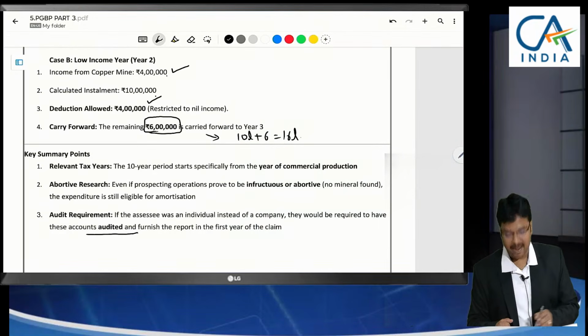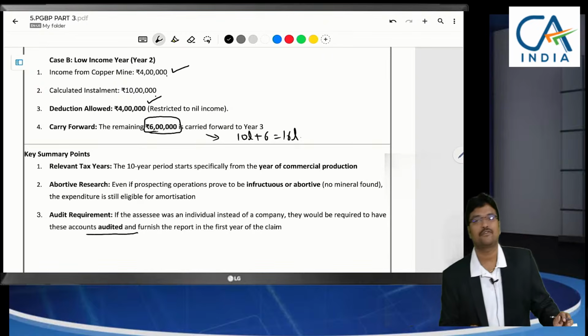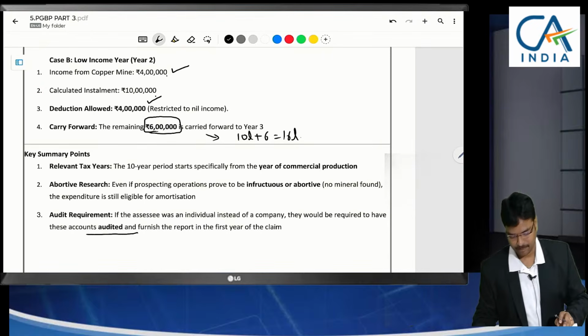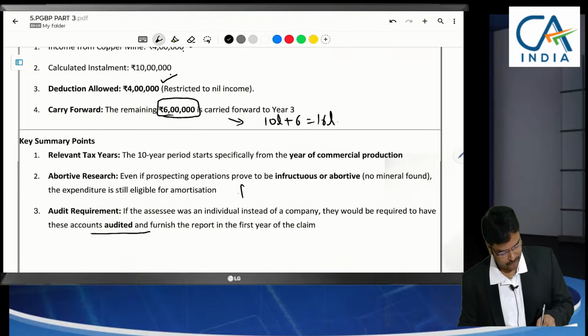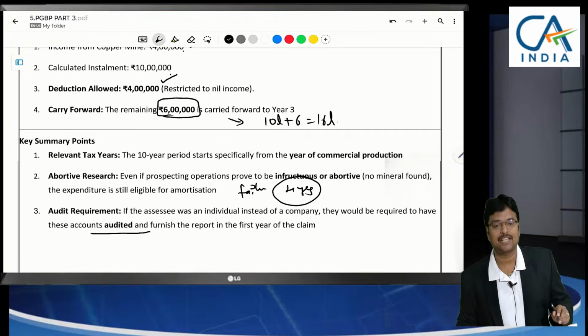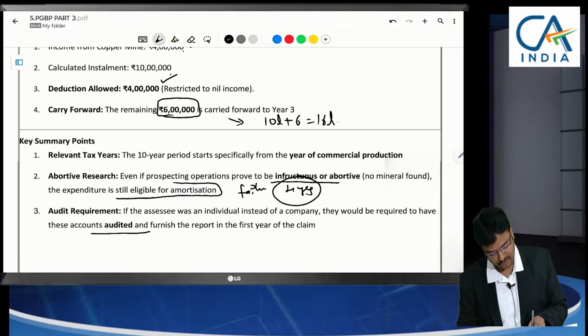Audit requirement is mandatory, but which form is not yet specified. But if the project is a failure, and in the last 4 years we have spent expenditure, whether there is crude oil or not, but it was infructuous, we can claim it as revenue expense. Even that case is still eligible for amortization.